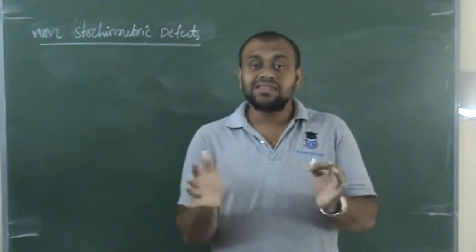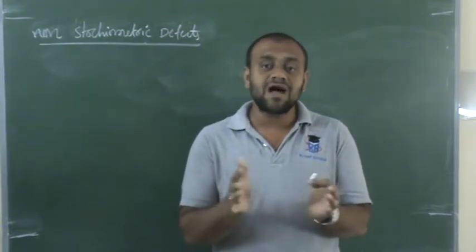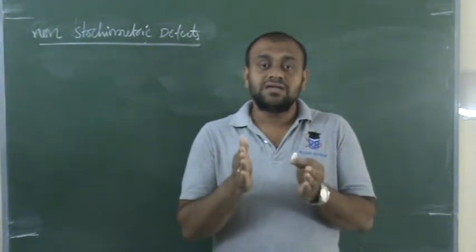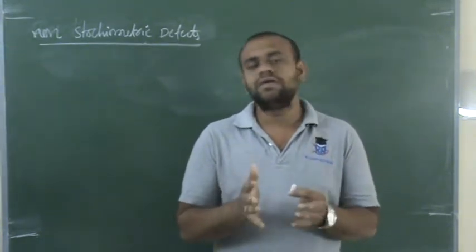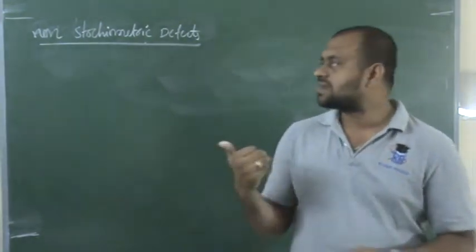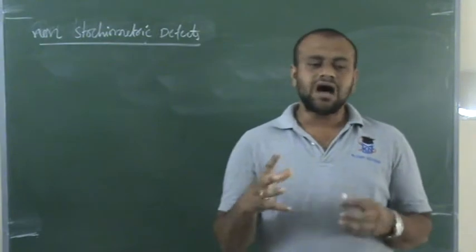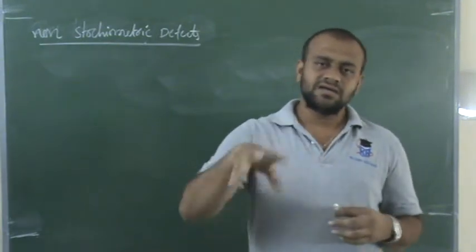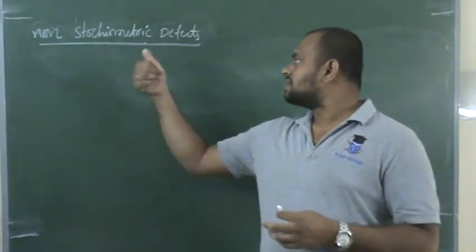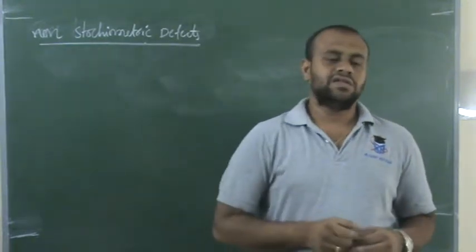That means the missing is not uniform, not in stoichiometric ratio. Such defects, where the crystal remains non-stoichiometric, are said to be non-stoichiometric defects.